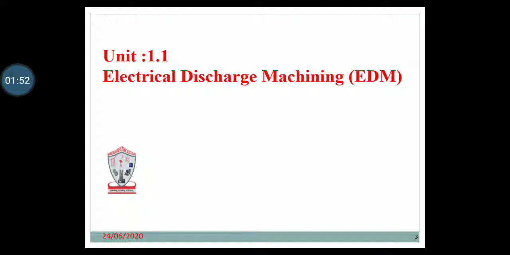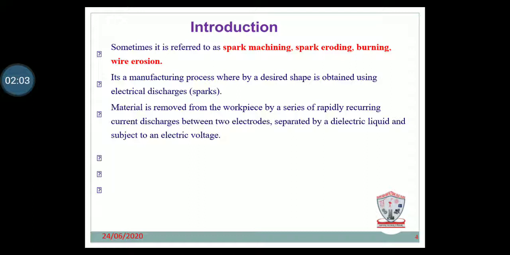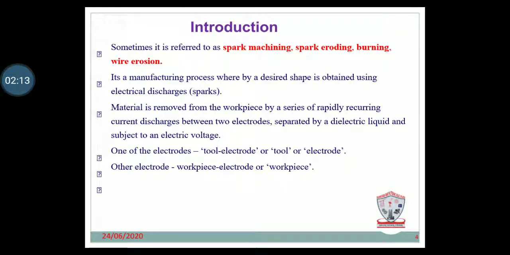So we will start the first unit, Unit 1, Electrical Discharge Machining. Introduction. It is sometimes referred to as spark machining, spark eroding, burning or wire erosion. It's a manufacturing process whereby a desired shape is obtained using electrical discharge, that is sparks.